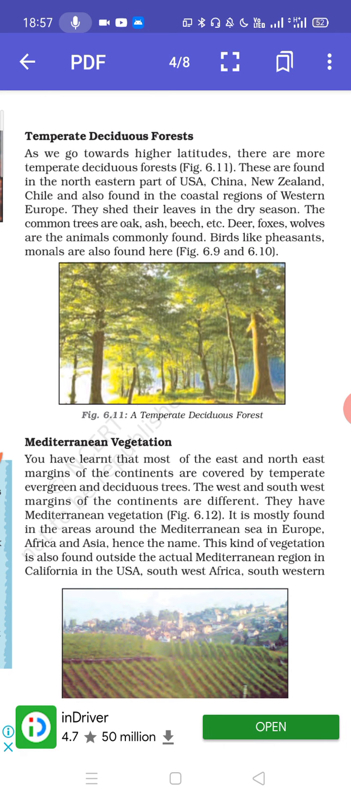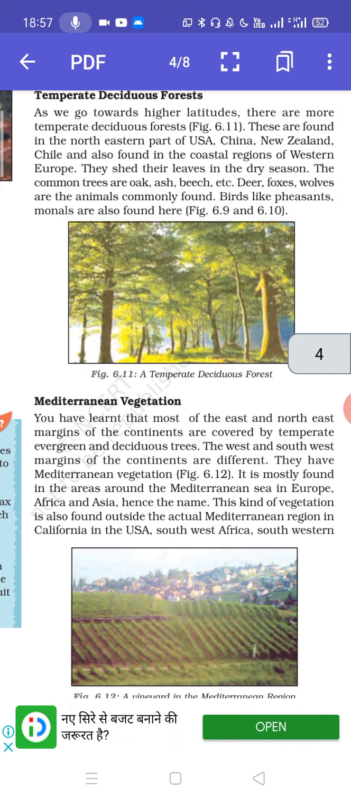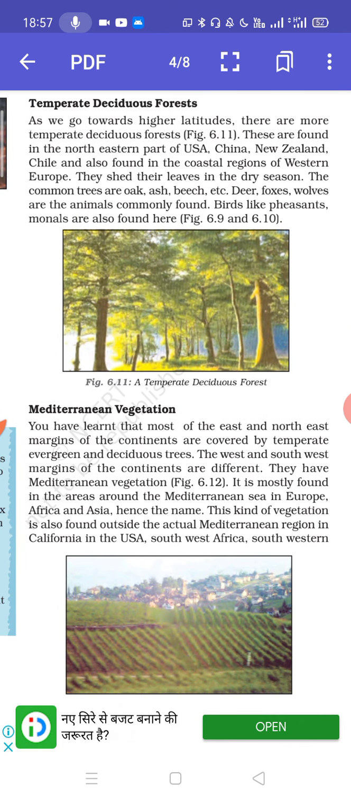The trees which are found here are oak, ash, and beech. The wildlife which we find here consists of deer, fox, wolf, and the birds. There are monals and pheasants. If we talk about our country, it can be found in sections of the Himalayan region.